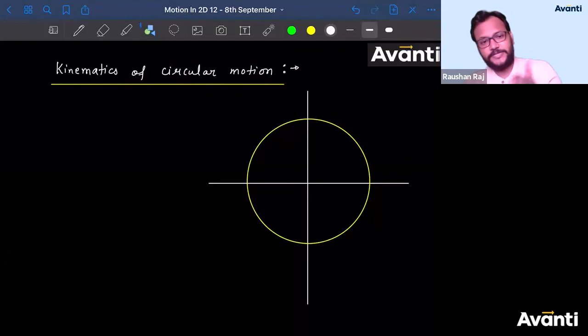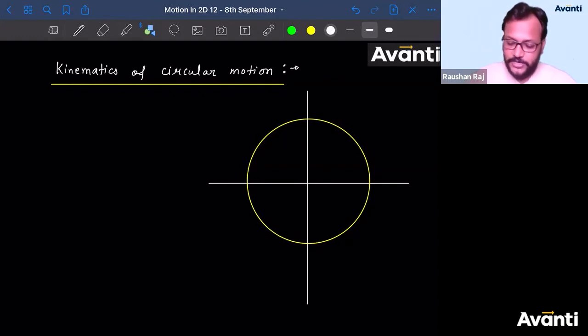So we should follow the same approach. We should follow the same order so that we can understand the kinematics parameters in a better way. All right, चलिए तो शुरू करते हैं पहला part.